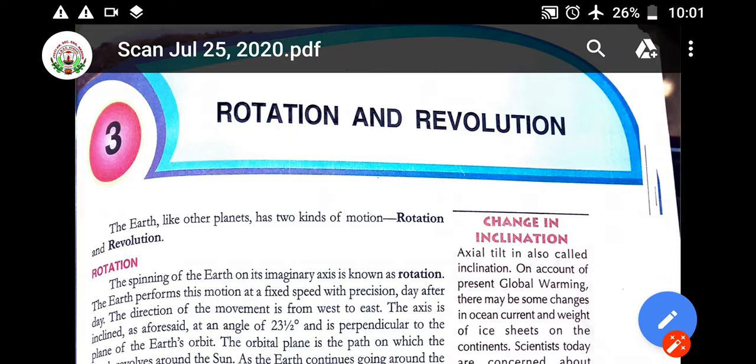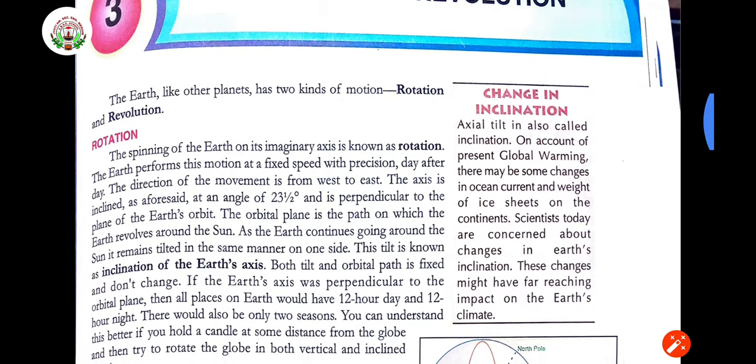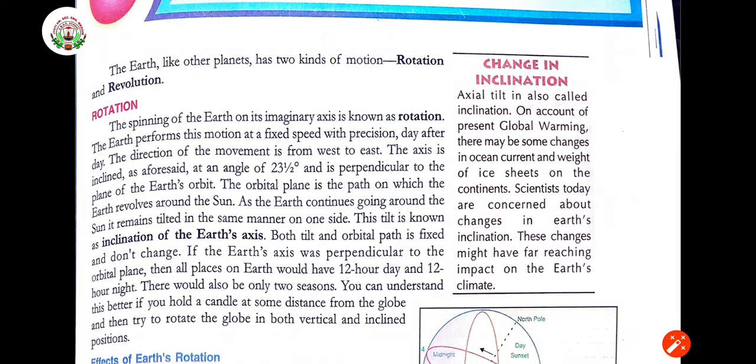Now we are going to start the third chapter of geography, that is rotation and revolution. The Earth, like other planets, has two kinds of motion: rotation and revolution. Rotation, the spinning of the Earth on its imaginary axis, is known as rotation. The Earth performs the motion at a fixed speed with precision. Precision means the quality or condition or fact of being exact and accurate.